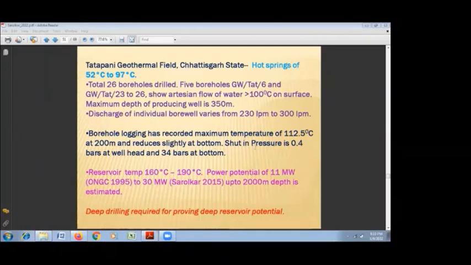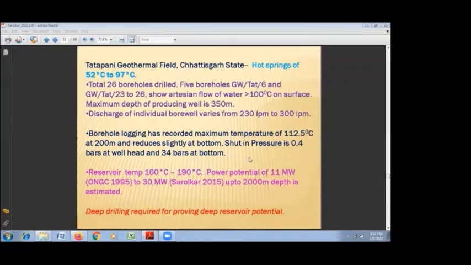The shut-in pressure is 0.4, and bottom pressure is 34 bars, but the flow pressure is around 0.6 bars. So with all the parameters, if we see, this is a very active geothermal field. The reservoir temperature here is estimated to be around 160 to 190 degrees centigrade based on the silica geothermometry as well as the sodium potassium method.